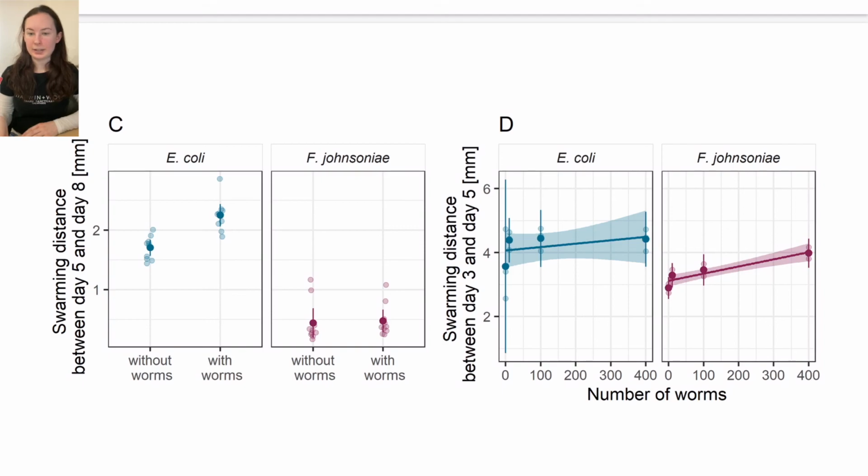So we did another assay to test whether the swarming rate of M. xanthus in each type of prey was dependent on the number of worms. We didn't find this was the case in E. coli, although we did see a response to the number of worms in F. johnsoniae patches. So in terms of the original response we saw of M. xanthus to the presence of worms in a patch of E. coli, there must be something else that is modulating this interaction between the two predators.